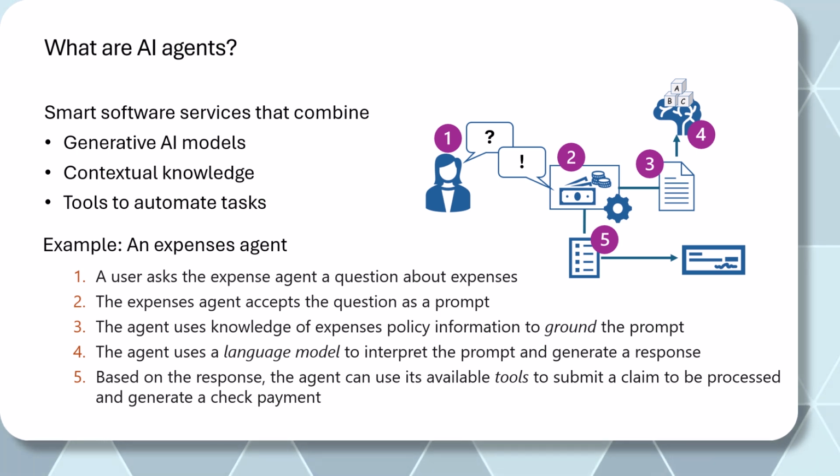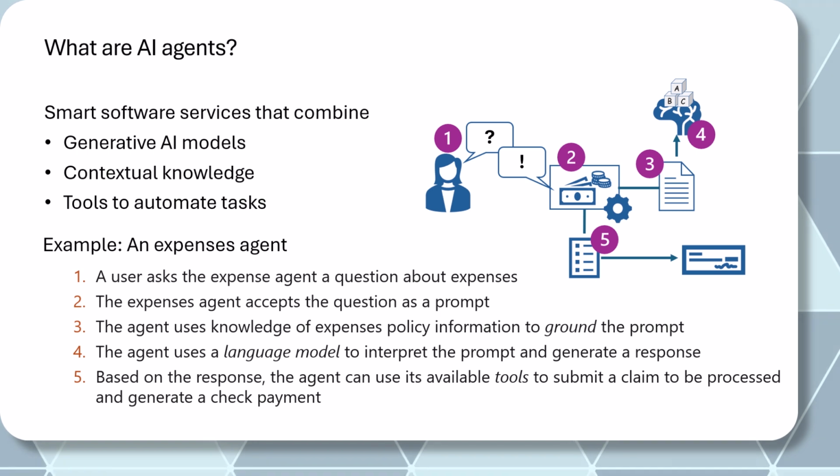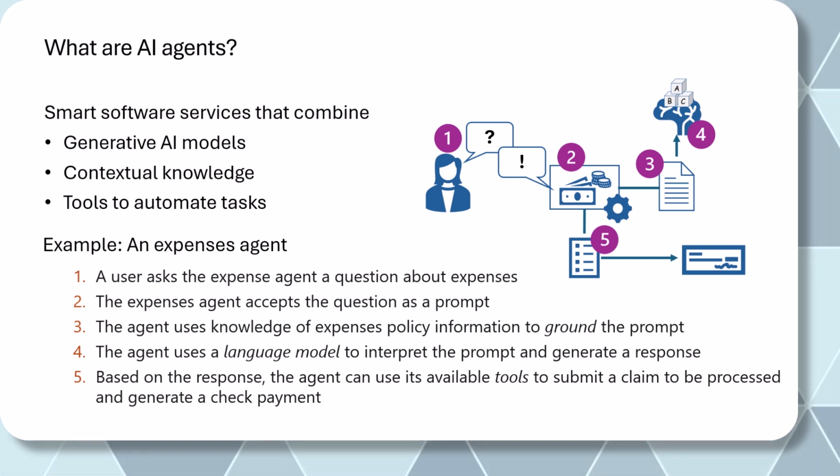Third, the agent uses knowledge of expense policy information to ground the prompt. So let's say you have uploaded some kind of documented policy, which contains the organization rules and the expense limits and everything like that. This step number three is basically going to provide the grounded context for this agent so that it understands what kind of expense limitations and expense policy information are available in this document.